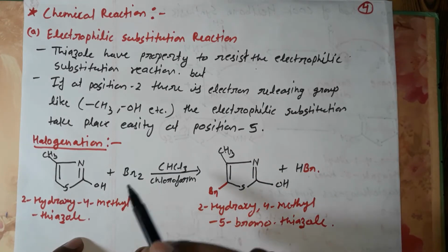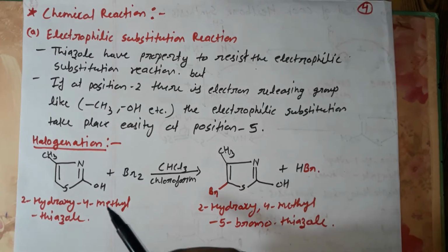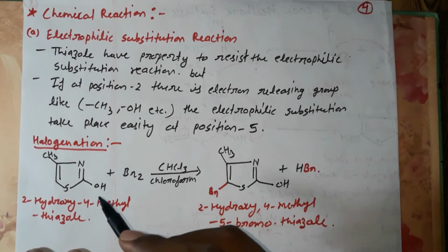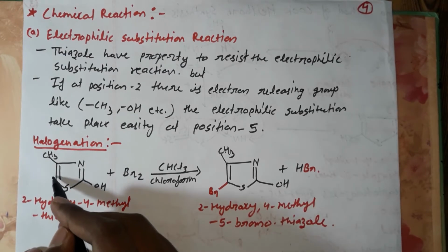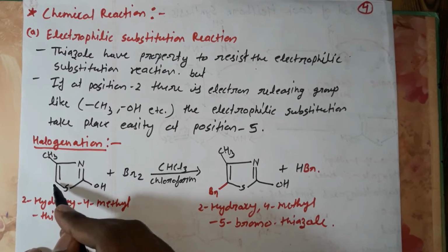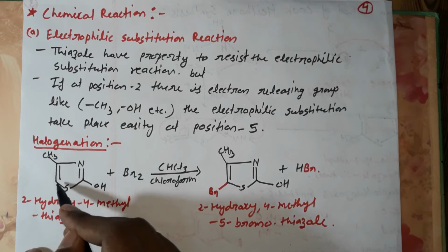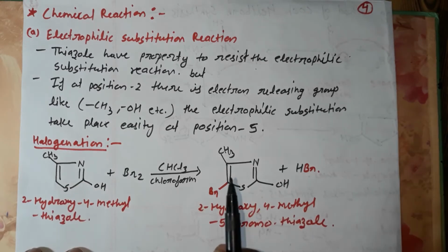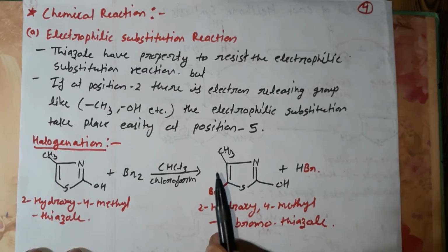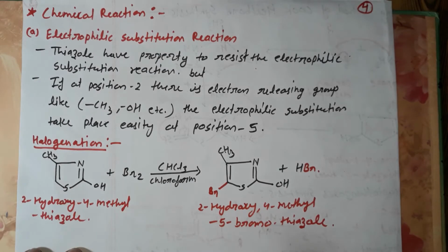Why at position 5? Because when there is an electron releasing group, it will increase the electron density at this position. When electron density increases, it means there is a negative charge, and the electrophile has a positive charge, so the electrophile attacks at this position.